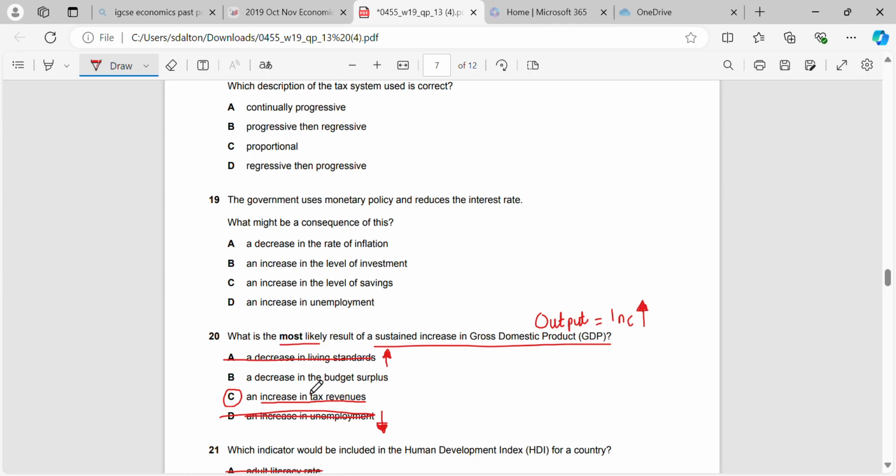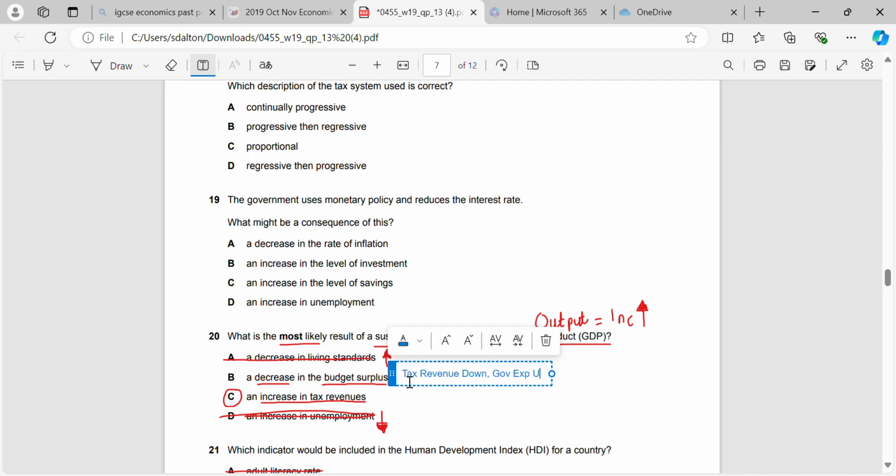A decrease in the budget surplus is possible, but it is not the most likely effect. Remember, a decrease in the budget surplus means that tax revenue, which we know goes up, would have to come down, and government expenditure would have to go up. So that is not as likely to happen as if we know that our tax revenue is going to increase.